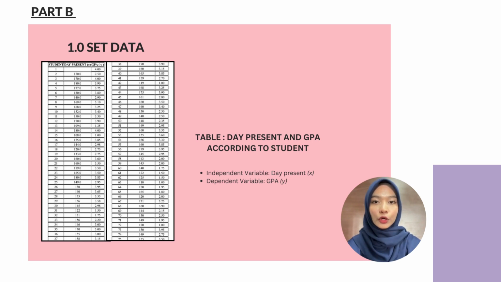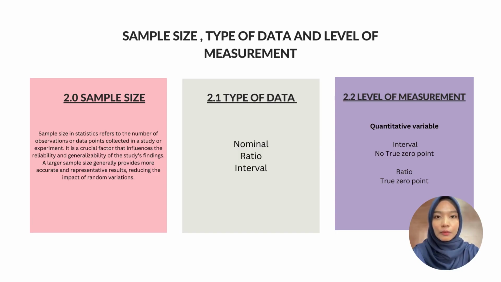So, now I want to show the data I created, where we need to find a data set that has one independent and one dependent variable. This data shows days present as the independent variable X and GPA as the dependent variable Y. Sample size in statistics refers to the number of observations or data points collected in the study. It is a crucial factor that influences the reliability and generalizability of the study findings. A large sample size generally provides more accurate and representative results, reducing the effect of random variation.